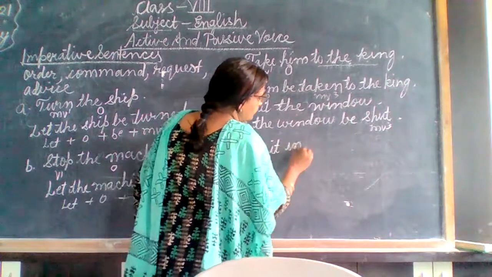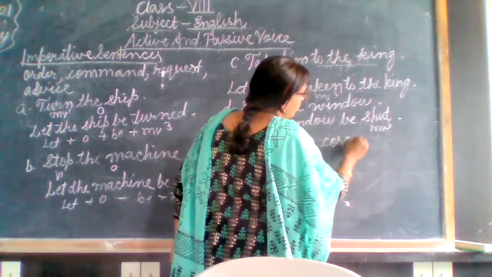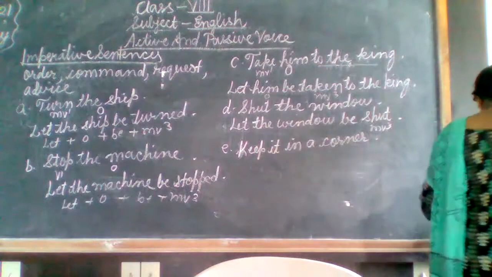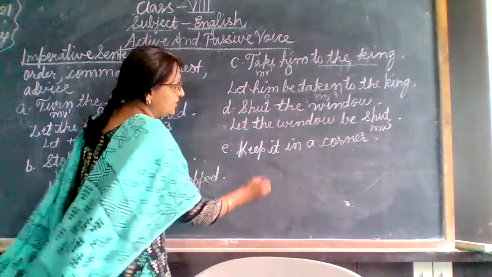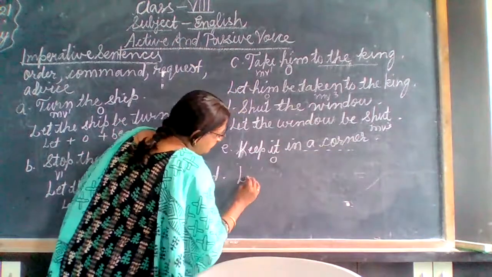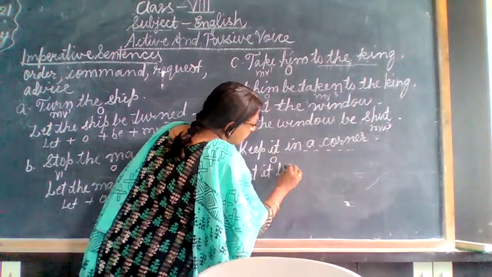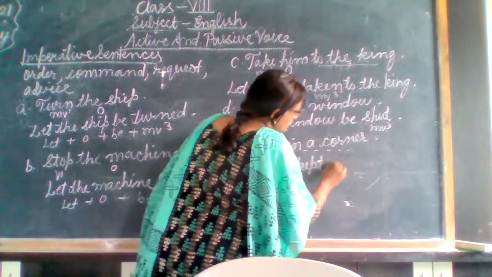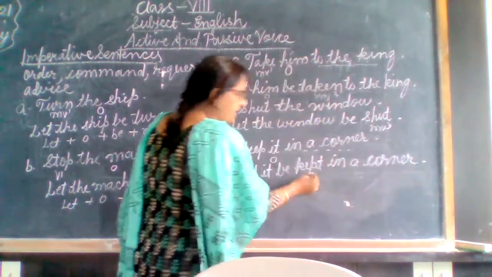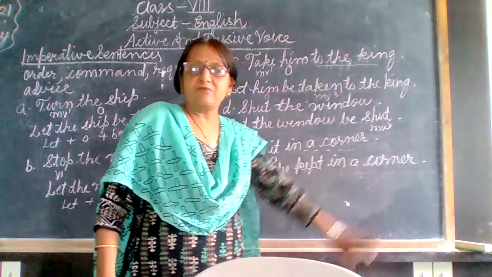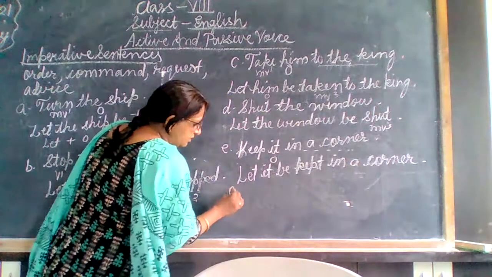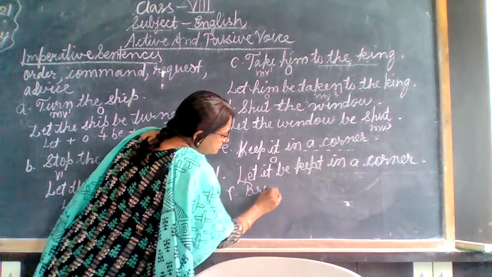Keep it in a corner. Keep what? You are getting the answer, it. So this is our object, and in a corner is acting as extra words there. So: Let it be kept in a corner. After the main verb in the third form, we are writing the extra words. Whenever we are solving the questions, we write extra words after the main verb in the third form. Next one, suppose it is: Bring me food.